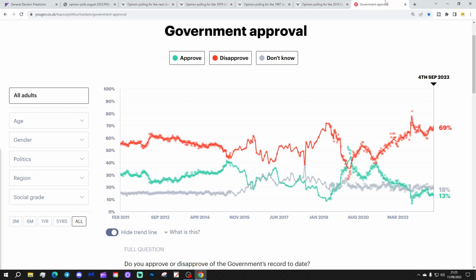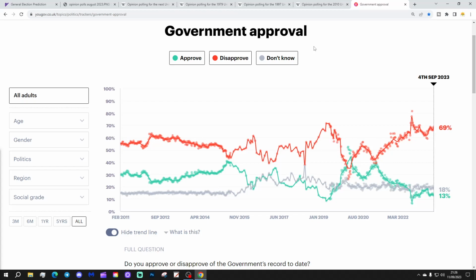So this is from YouGov, the latest tracker. And again, as of the 4th of September, the government is extremely unpopular, really plumbing the depths of unpopularity. 69% disapprove of the government. We still see the people that are approving of the government at 13%, under the don't knows at 18%. As I keep explaining, that is always a very bad sign when government approval is under the people who don't actually know if they approve of the government or not. So it all looks like people have made up their mind, really, that they want to change the government.